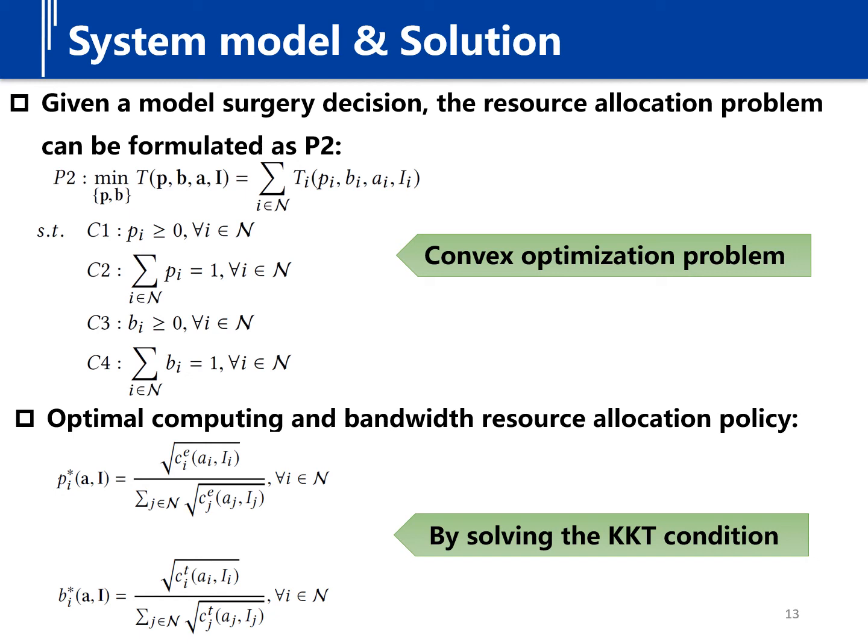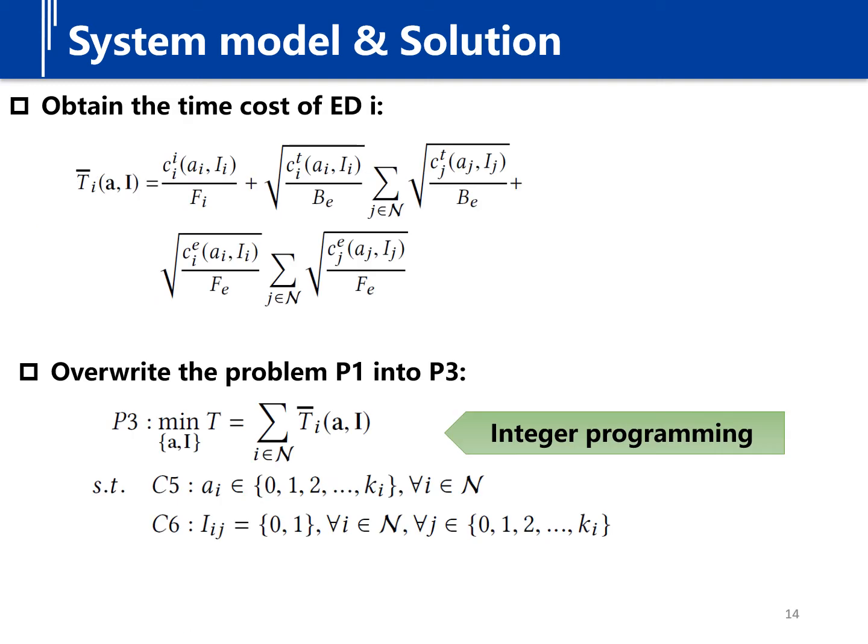In problem P2, the objective function is a convex function and the domain is a convex set. Therefore, the problem is a convex optimization problem, and thus its optimal solution must satisfy the KKT condition. By solving the KKT condition, we can get the optimal computing and bandwidth resource allocation policy.